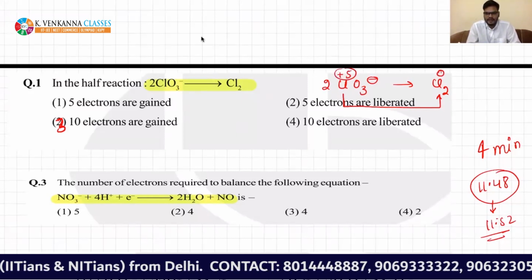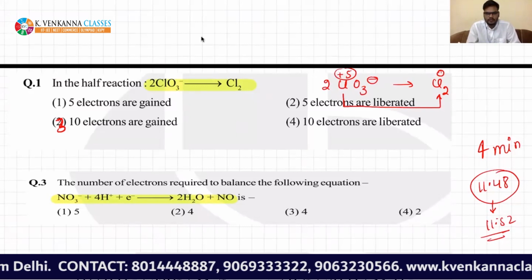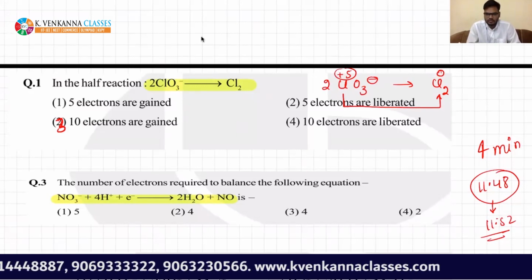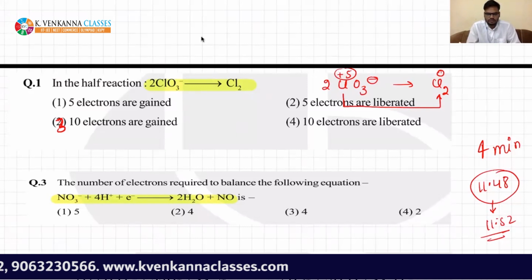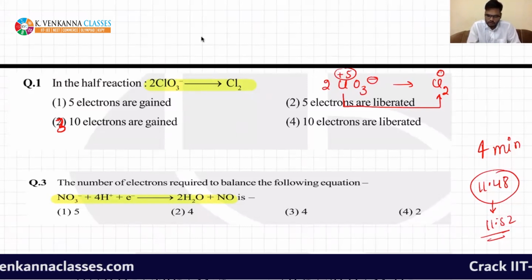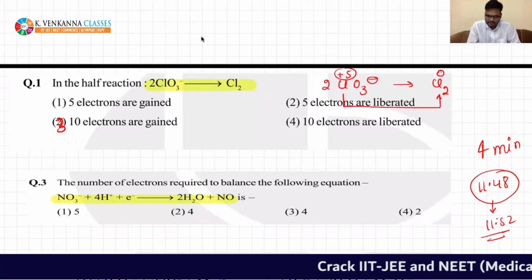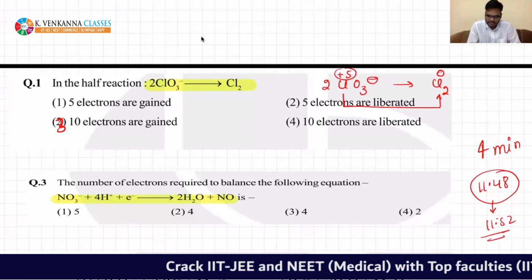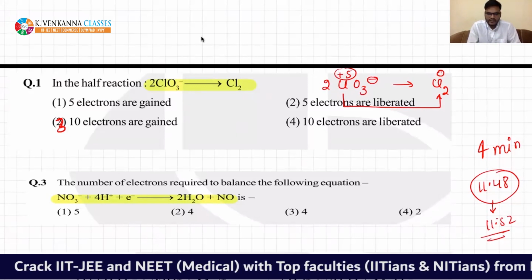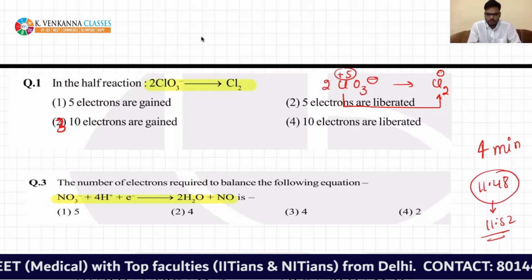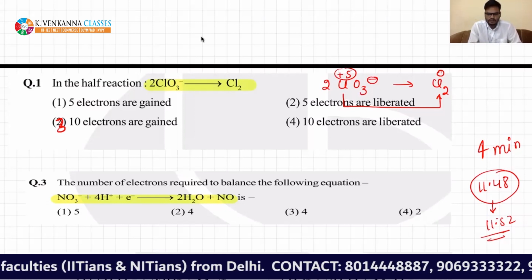We are not given any information about oxygen, so we are just looking at chlorine. The decrease in oxidation number is 5 electrons per chlorine atom, and there are 2 chlorine atoms, 2 moles of this.